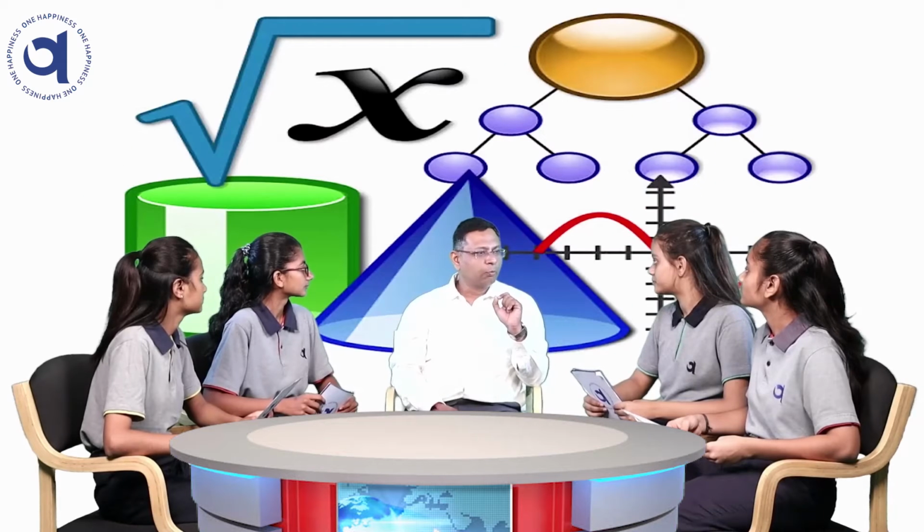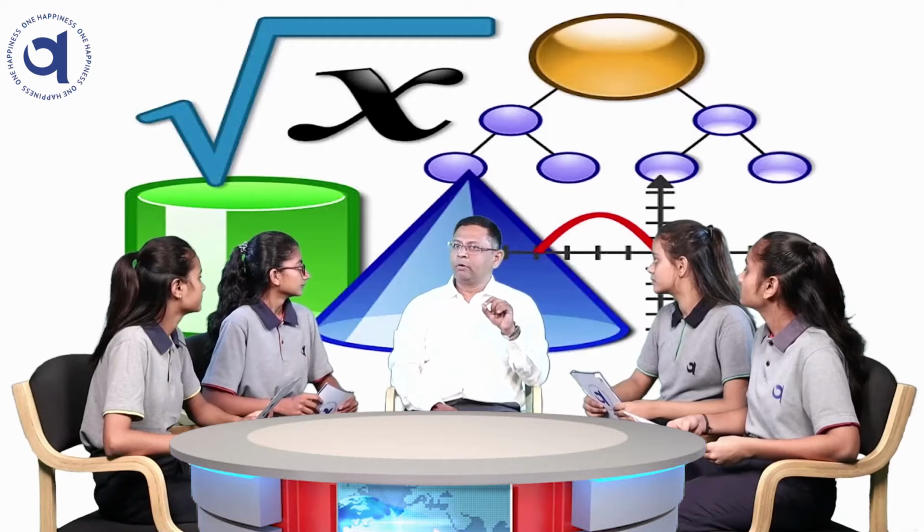A rational number is something like 1 by 2, 1 by 7, 1 by 3. 1 by 2 is 0.5. When we go with 1 by 3, it gives 0.3333, an infinite series of 3s, and we know the next number of that series.